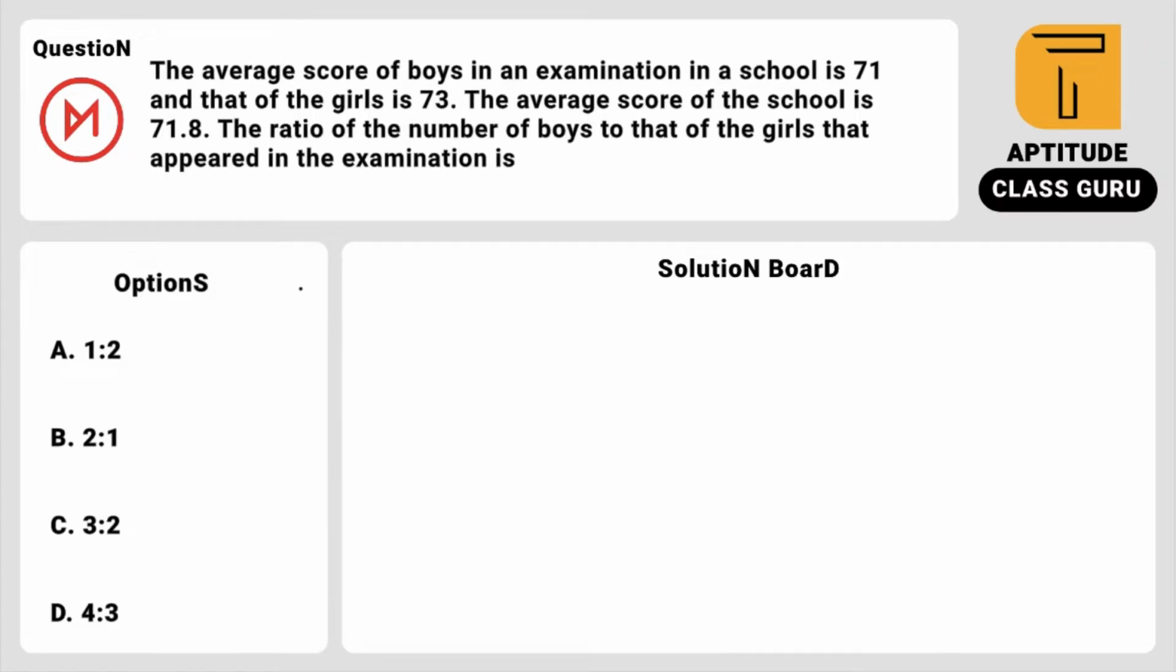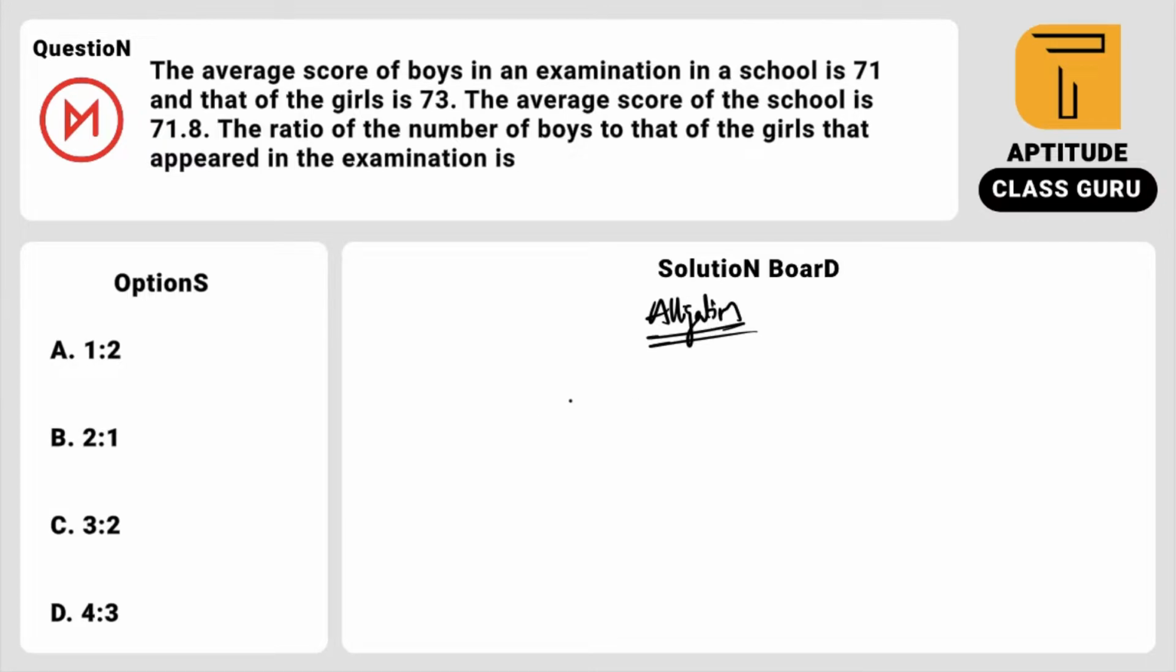Look at the next one. The average score of boys in an examination in a school is 71 and that of the girls is 73. The average score of the school is 71.8. Find the ratio of the number of boys to that of the girls that appeared in the exam. Many people think it's an average or weighted average concept, so they start doing it with X and Y. But trust me, for this type of two-group problem, it's better to go with the alligation method.